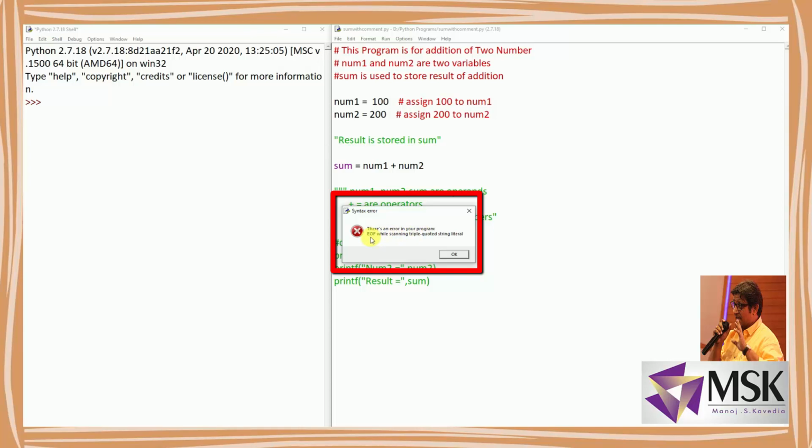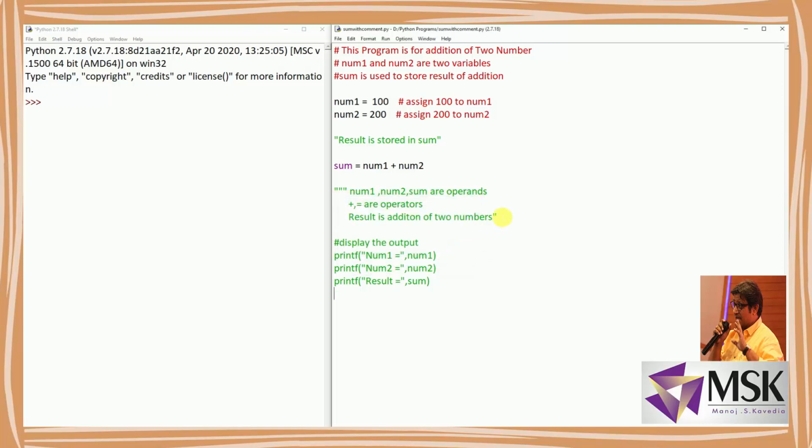It says that there is an error in your program, while scanning the triple quotes literal. So here the error is I've given only a single quote, so I'm giving it 3 quotes. Now see what happens the moment I make it 1 quote or 2 quotes. See, this all is converted into green, that indicates there is some error.